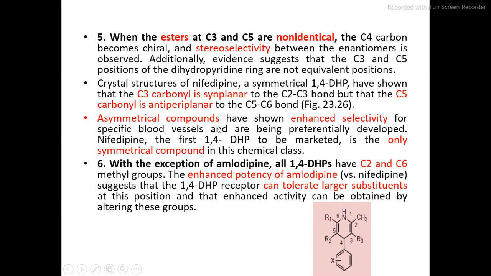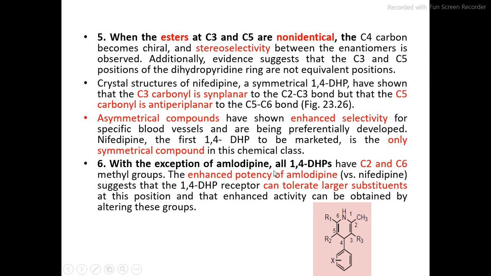Symmetrical compounds have shown enhanced selectivity for specific blood vessels and are being preferentially developed. Nifedipine, the first 1,4-DHP to be marketed, is the only symmetrical compound in this chemical class.